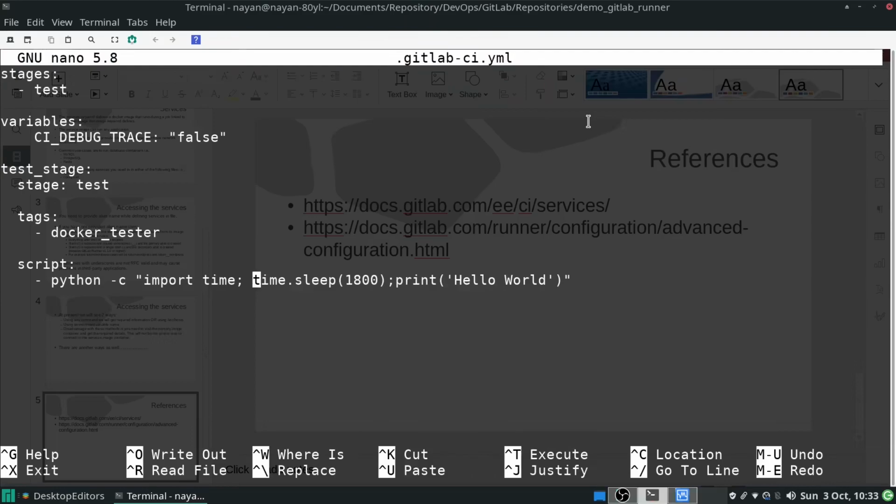Over here, I have put the execution in sleep mode for 30 minutes. This 30 minutes sleep mode is to get the required details from the primary image container to connect with the services image container, and that's why I have put it in 30 minutes sleep mode. Yeah, so this is my .gitlab-ci.yml file. I will make a small change and then save it.